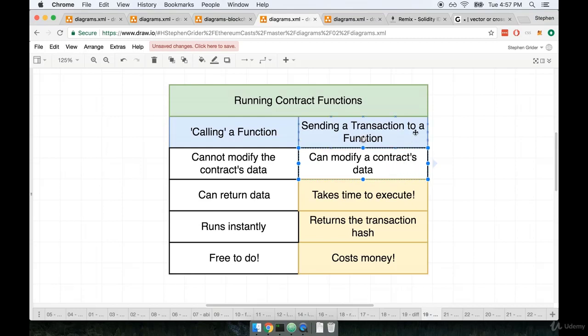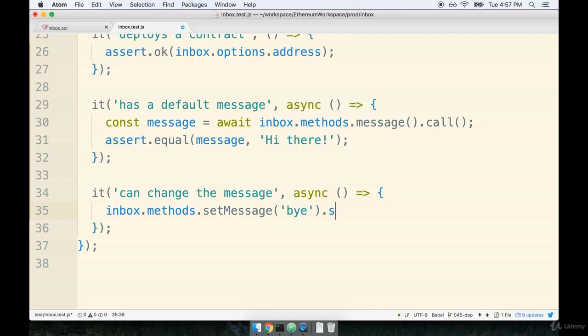Whenever we want to send a transaction to a function, we have to specify where the transaction is coming from, or it would be better to say who is issuing the transaction. So we're going to call a method on this thing called .send. You can think of send right here as being like send transaction. That's what's really happening behind the scenes.